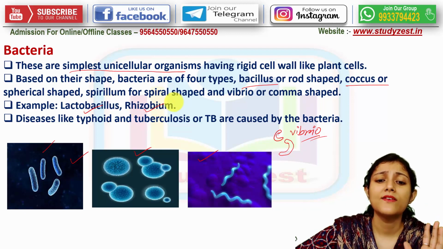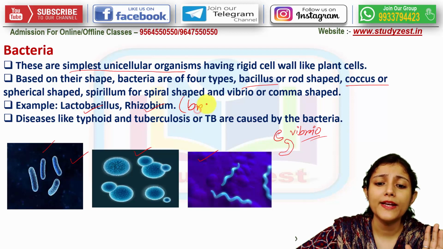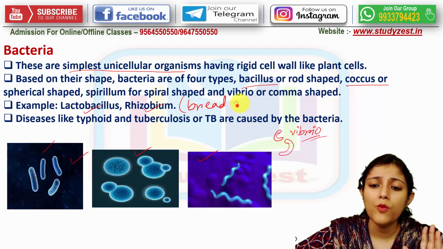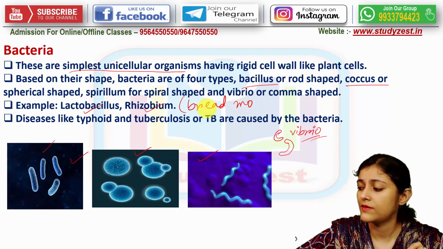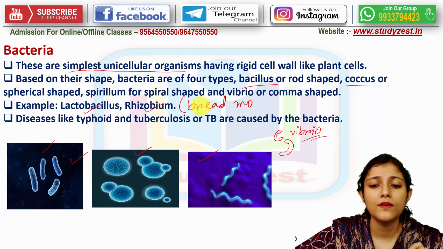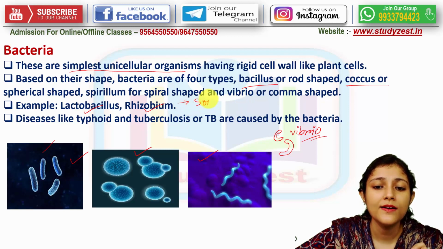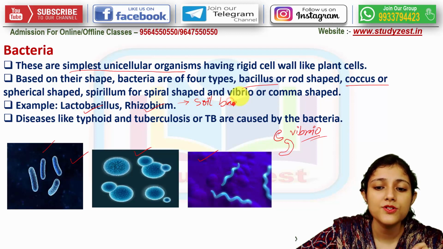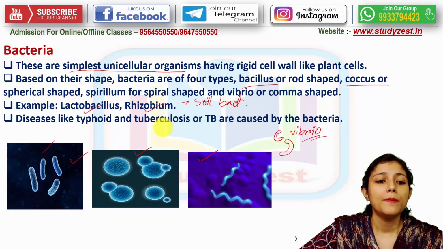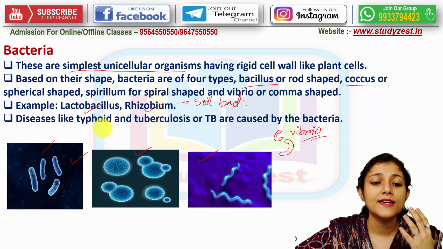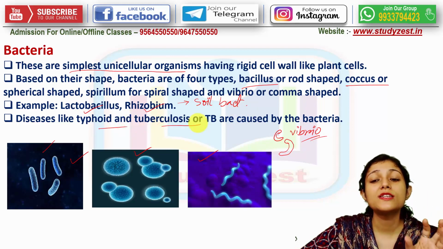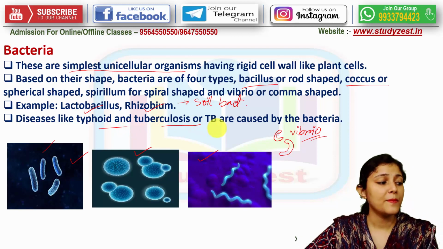And the second is rhizobium. This rhizobium is a soil bacteria. It is a soil bacteria. But diseases like typhoid and tuberculosis, or TB, are also caused by bacteria.